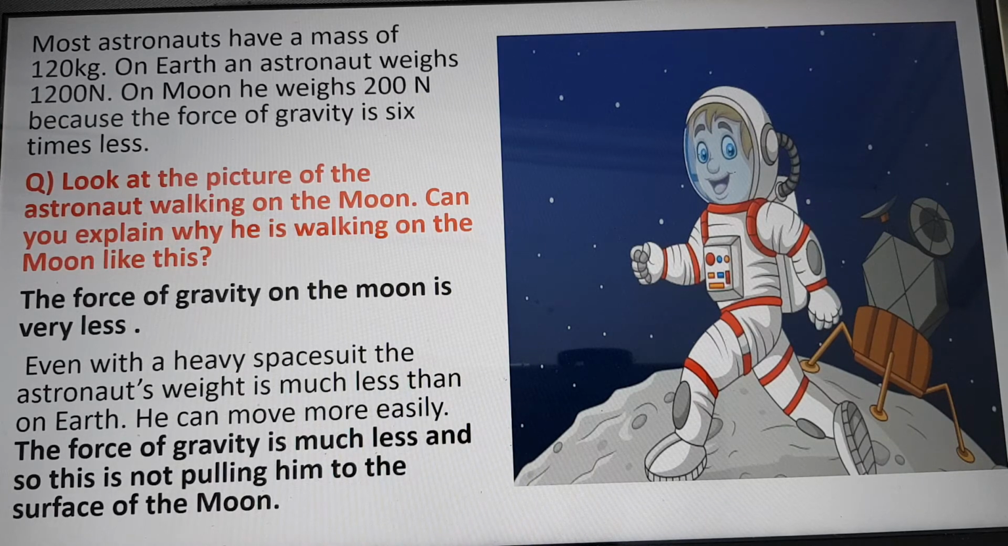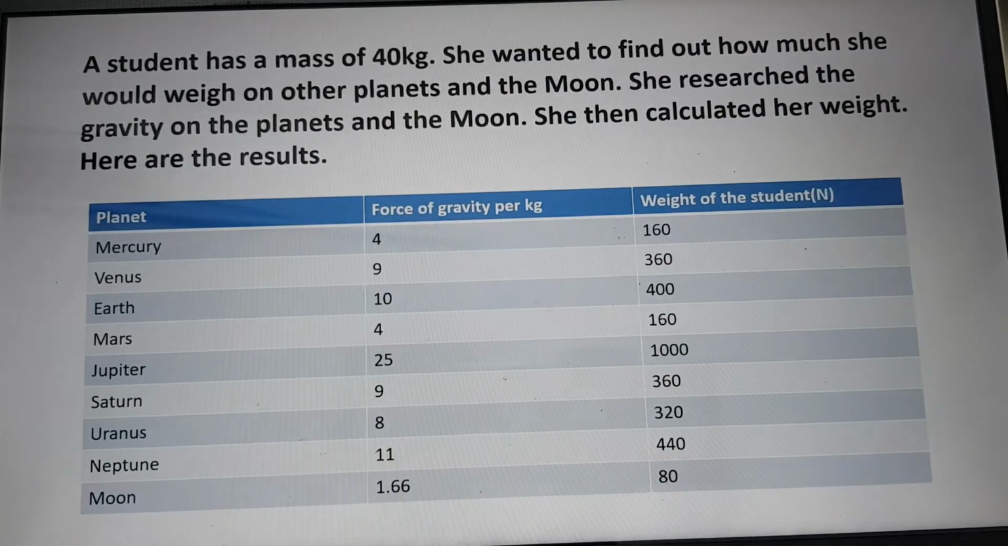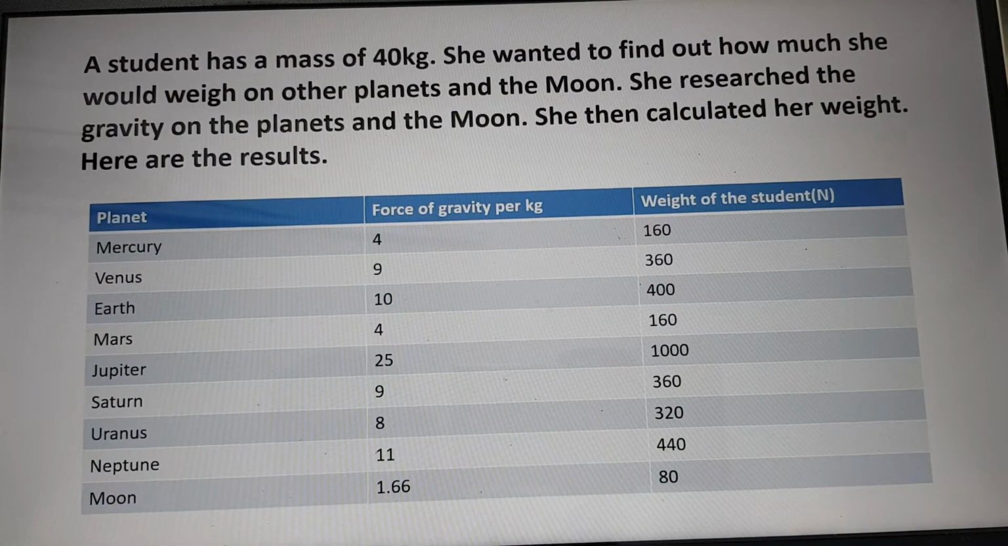A student has a mass of 40 kg. She wanted to find out how much she would weigh on other planets and on the moon. She researched the gravity on the planets and the moon and calculated her weight. Here are her results, and the results are given in the column.